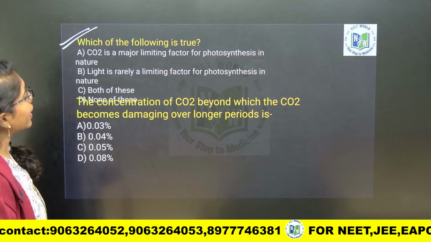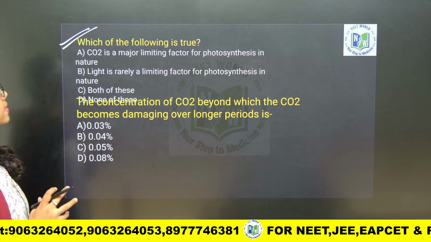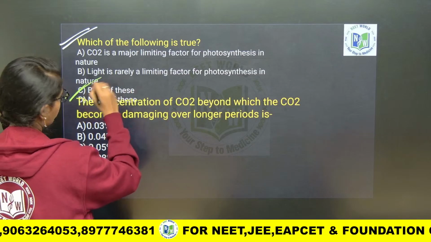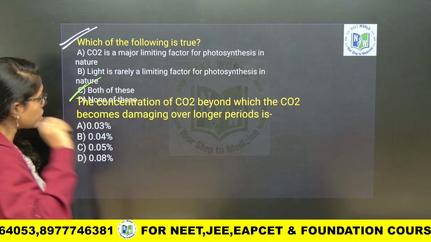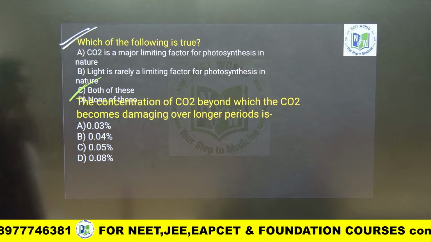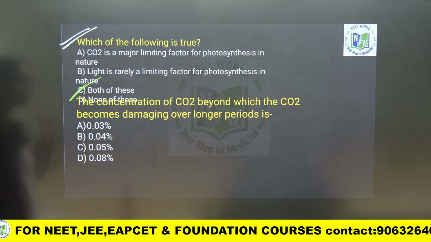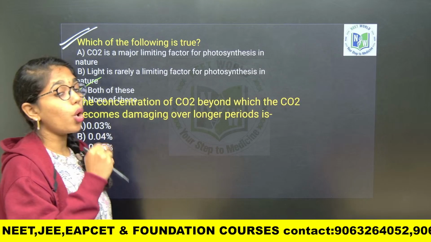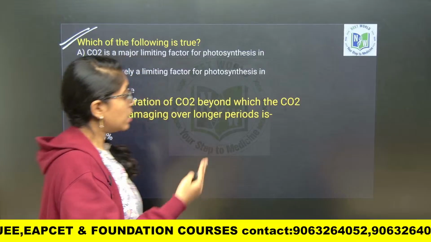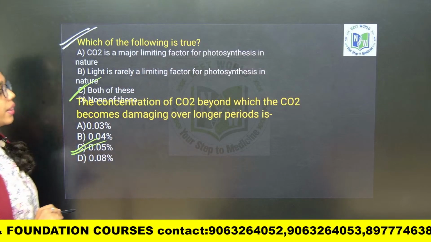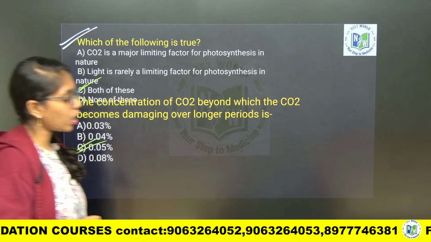Which of the following is true? Carbon dioxide is a major limiting factor for photosynthesis, light is rarely. This is the same question which is repeated, and option C is correct: the concentration of carbon dioxide beyond which it becomes damaging over long periods of time. Just now we have discussed, if it is beyond 0.05%, then it will lead to damage for longer periods.